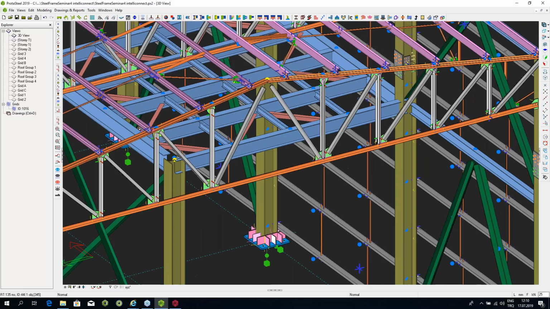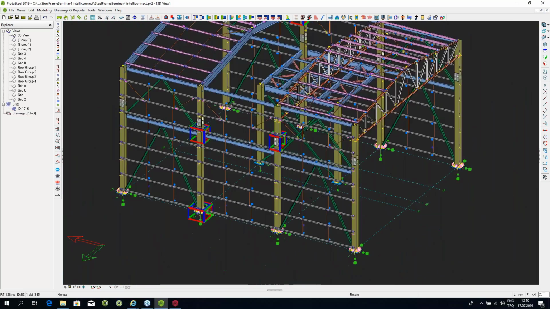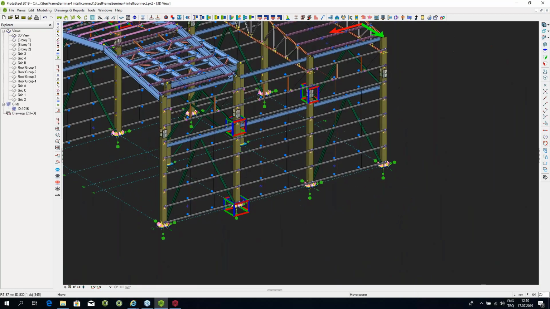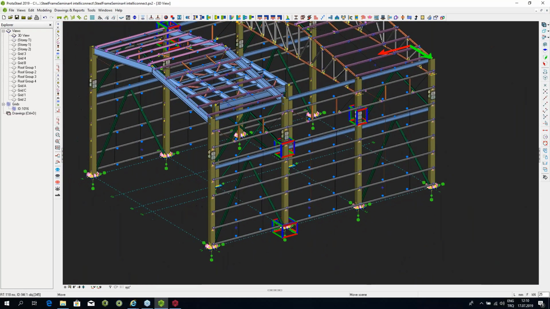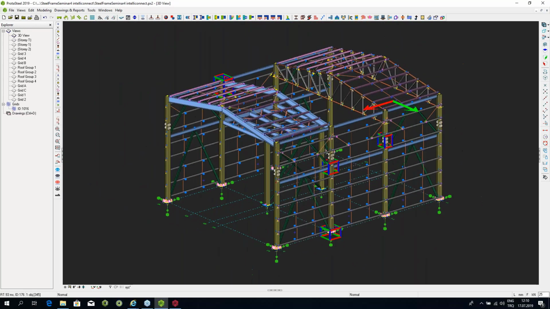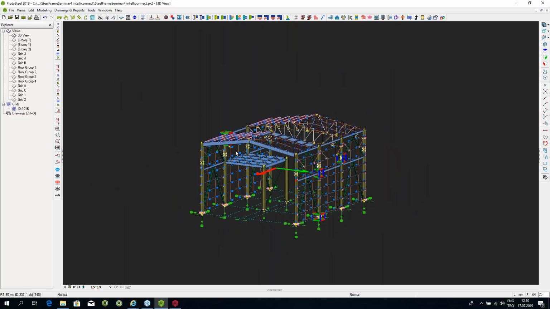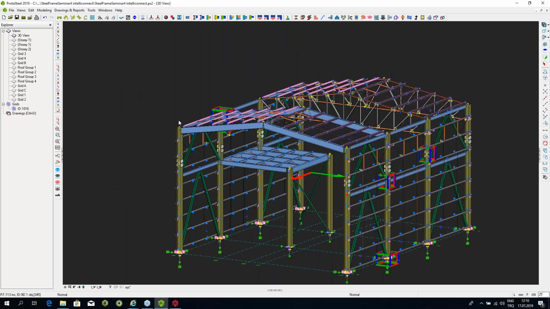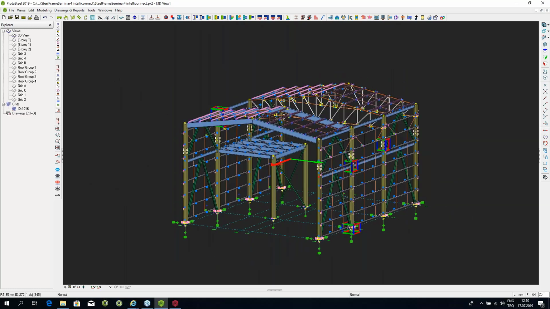So as you can see, it's hardly been about 10 minutes since I've started doing this IntelliConnect demo, and in 10 minutes I have managed to connect almost most of the building, in fact. And I've left the two most important and two most difficult cases for the end, because those are the ones which will really make you appreciate the value of IntelliConnect. I'm going to do them now.